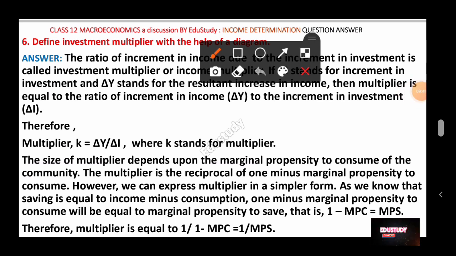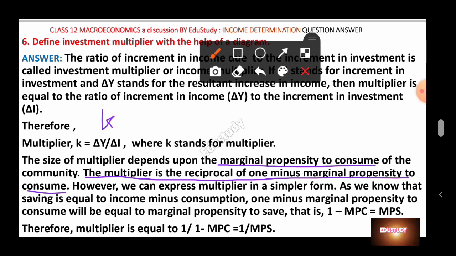It depends on the marginal propensity to consume. You will get a short question from this, so it is important. The multiplier is the reciprocal of 1 minus marginal propensity to consume. So what is the value of the multiplier?